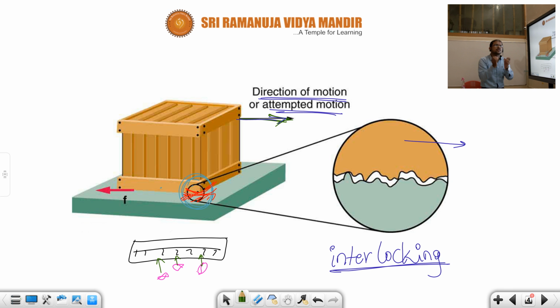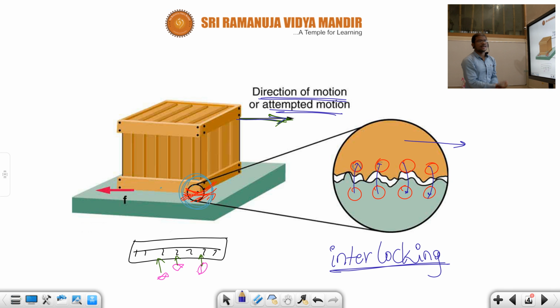Now what will happen? There will be exchange of electrons from here to here or from here to here. Whenever there is exchange of electrons, there will be creation of charged particles. Understood, children? Whenever the electrons are exchanging, charged particles will be created.